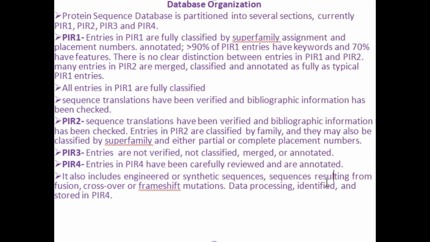The data present in PIR 4 is carefully reviewed and annotated. It includes engineered or synthetic sequences, derived from fusion, crossover or frameshift mutation, or data after processing. Okay, clear.